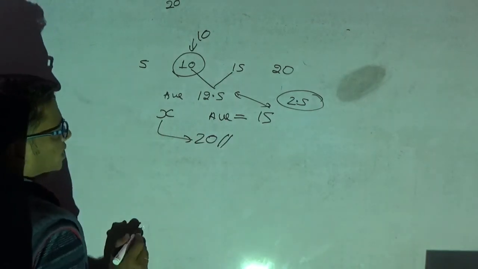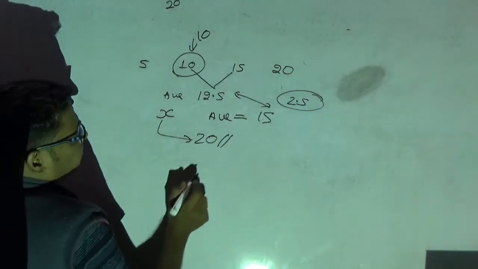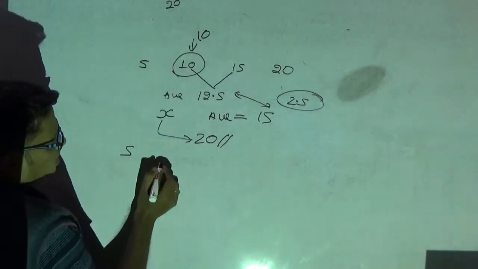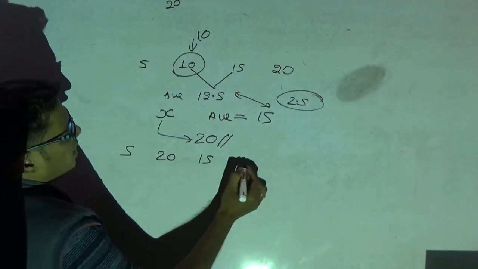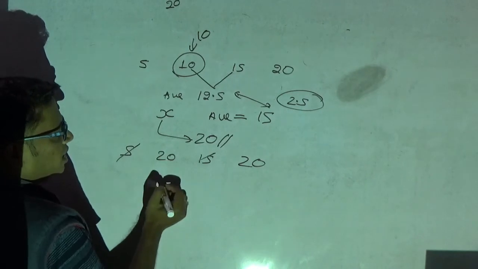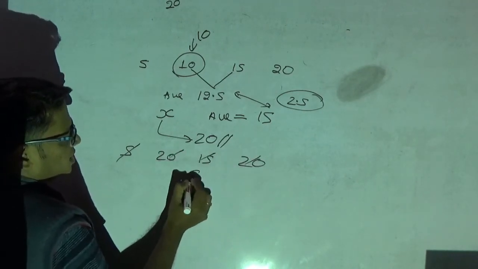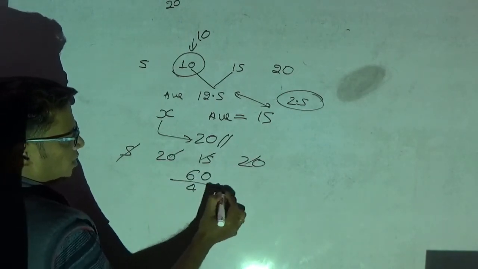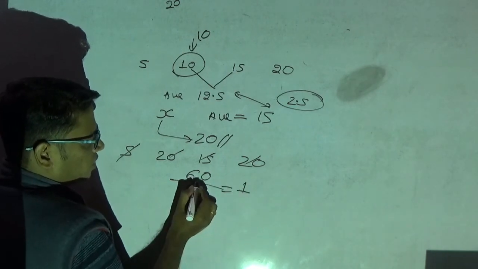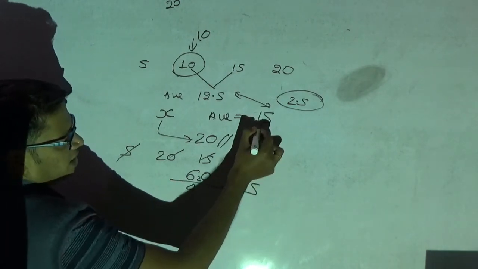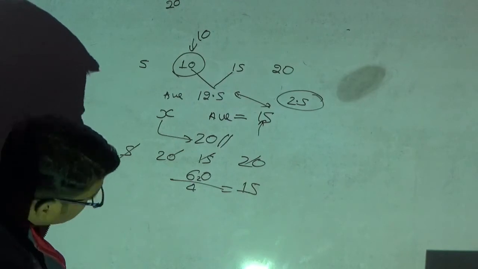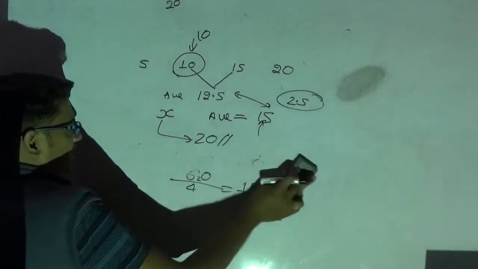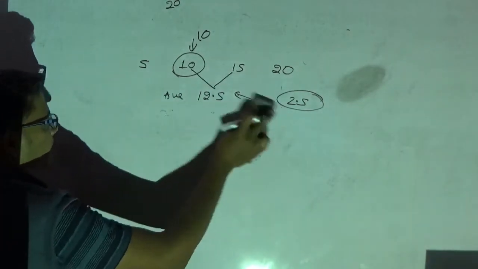So straight away I can tell. Now let me check whether I will get 15 as the average. 5, then what is the new score? 20, 15 and 20. This is 20, 40, 60. 60 divided by 5. I got the average. So what is the score of the new person? That is 20. Straight away I can tell you, right? Okay, one more example of this kind, please observe.